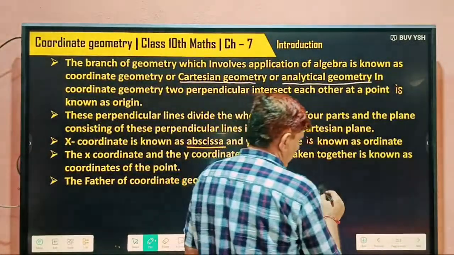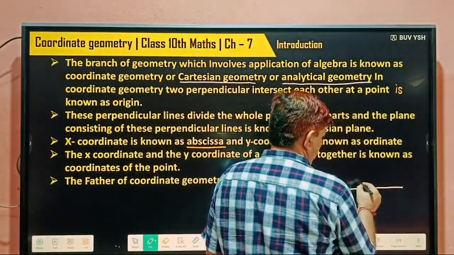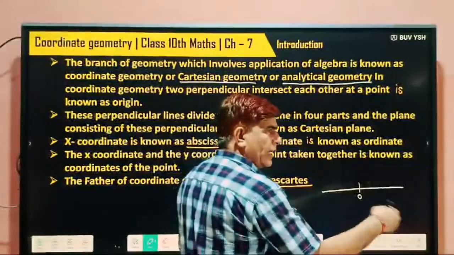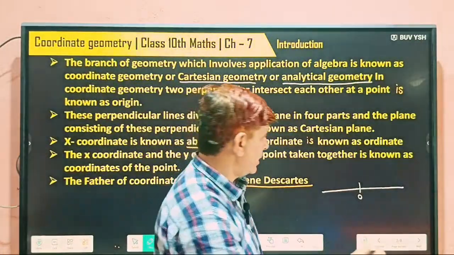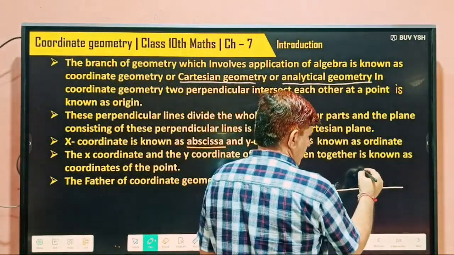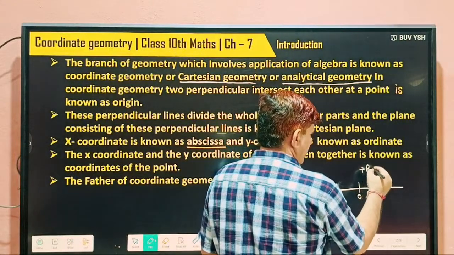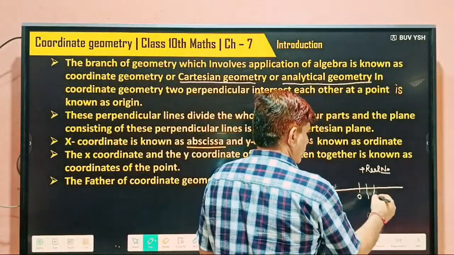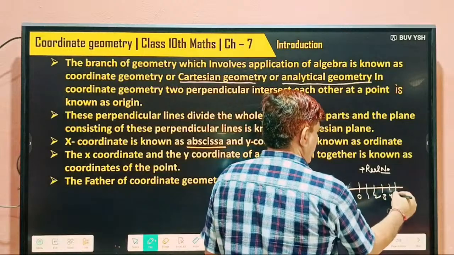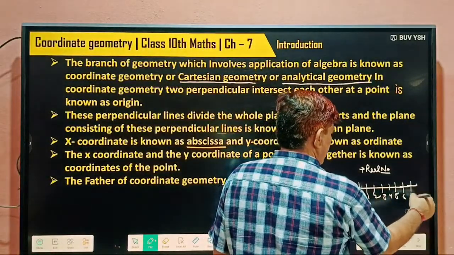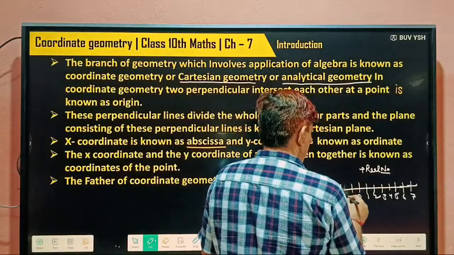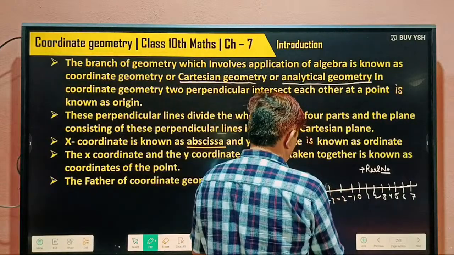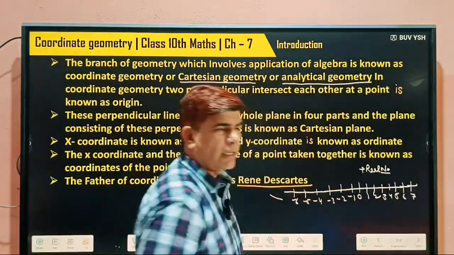If we have a line like this, in between is zero. On the right hand side are all positive real numbers: 1, 2, 3, 4, 5, 6, 7, and here -1, -2, -3, -4, -5, -6.